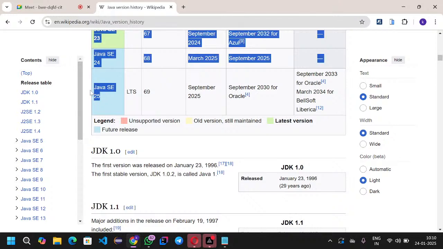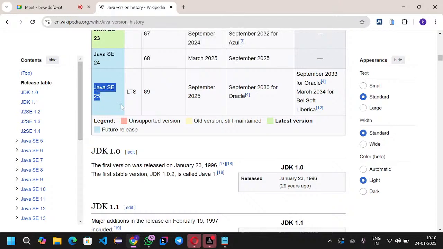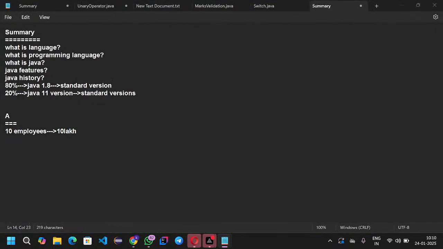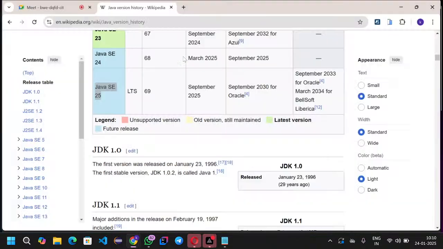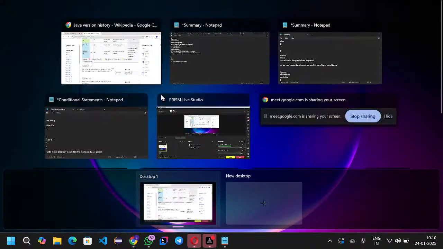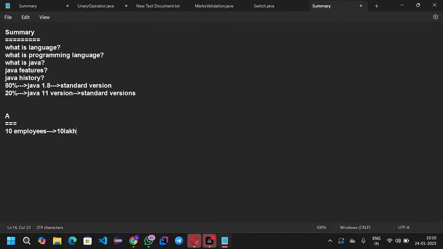This is the failure version. If any company starts working with this version, after 6 months they release Java 26 again, and then this project will not work properly. Why? Because this is the failure version. That is the reason no IT company dares to do projects with the latest versions.